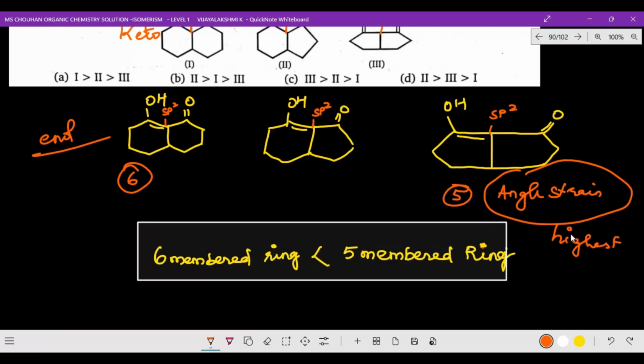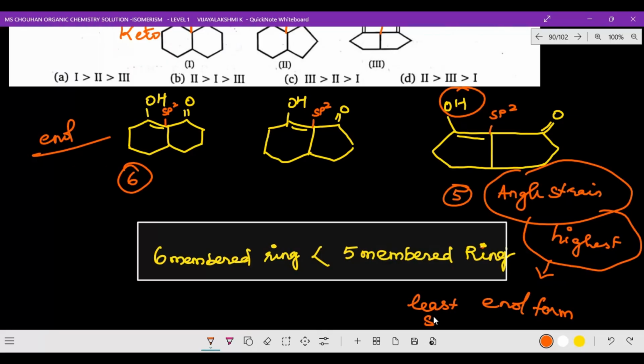angle strain is the highest, but when it comes to enol form, it is the least stable enol form. This is actually the enol form. When it comes to that enol form, it is very least stable in a five membered ring. Maybe the energy will be more, but stability will be very less, right?